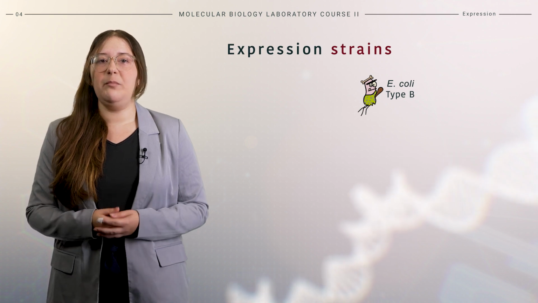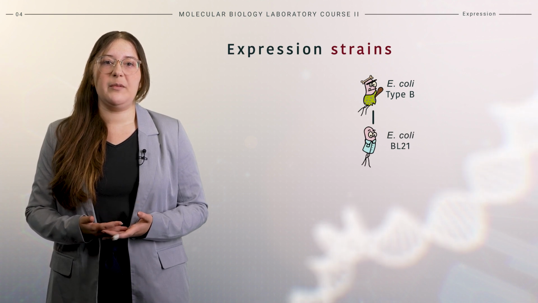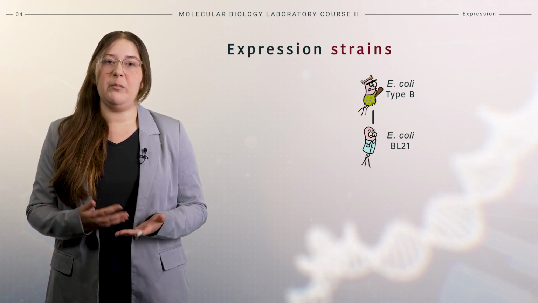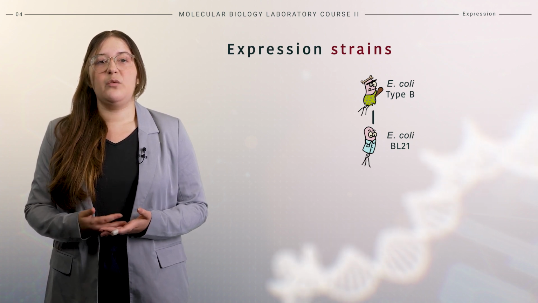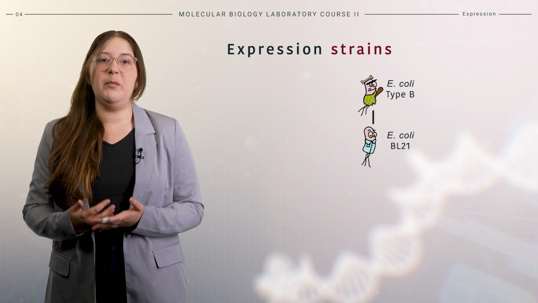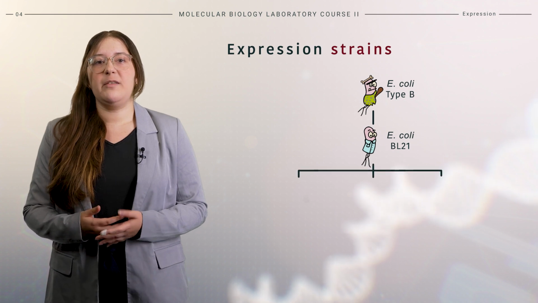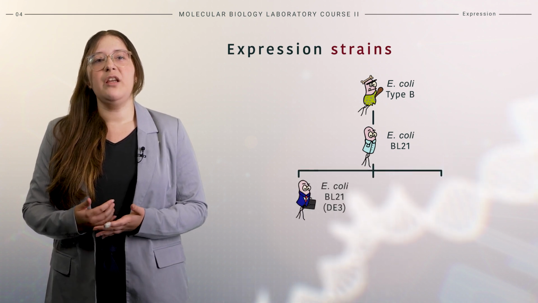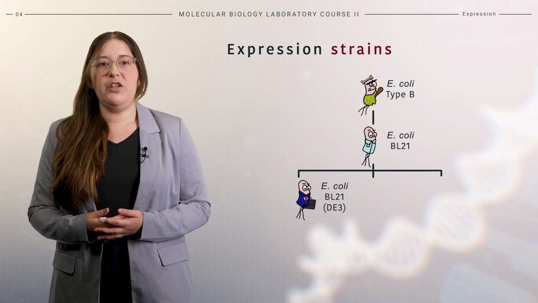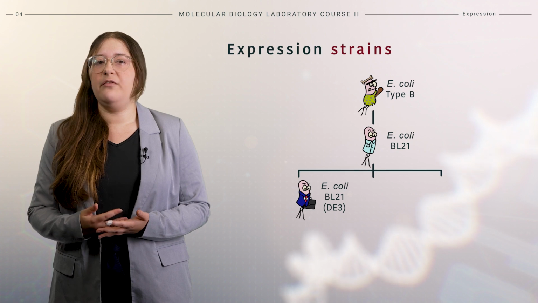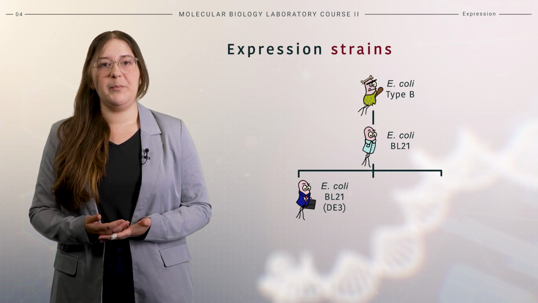As such, E. coli BL21 also lacks the proteases and has additional characteristics. It has a reduced galactose metabolism and a deficiency in DNA methylation. The strain is suitable for vectors with E. coli promoters, such as the tac promoter. Variants of E. coli BL21 DE3 carry the lambda DE3 prophage in their genome. This integration enables the production of T7 RNA polymerase, making the strain compatible with pET vector systems.